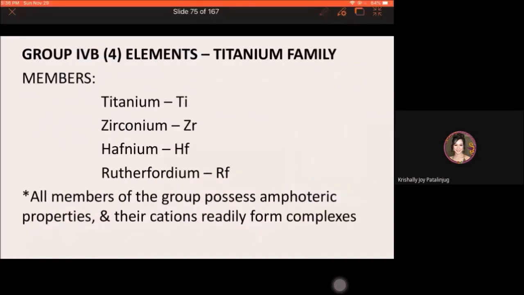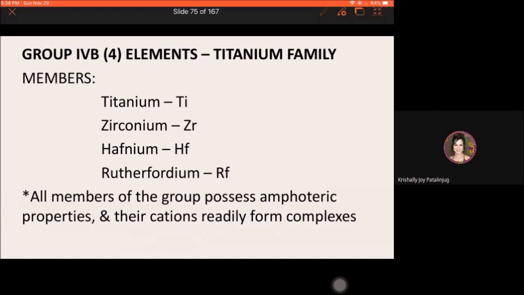For the group 4B elements, or also known as the titanium family, all of the members under this group possess amphoteric properties, pwedeng acid, or they may also act as bases depending on the nature of the solution.